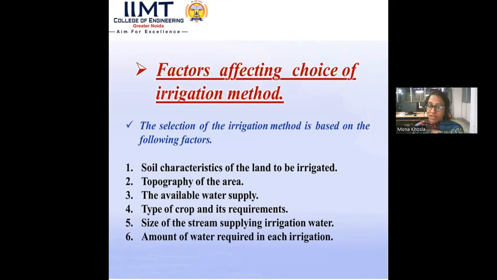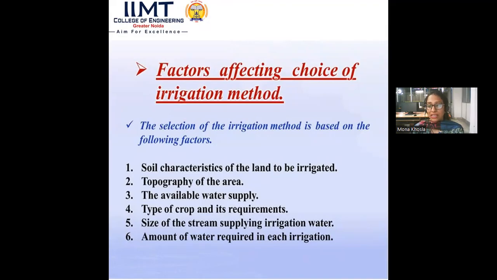Then the available water supply. See, irrigation is the artificial application of water, and this water is stored in dams and reservoirs. So accordingly we need to decide what the availability of the water is and how we can supply this water to the fields.